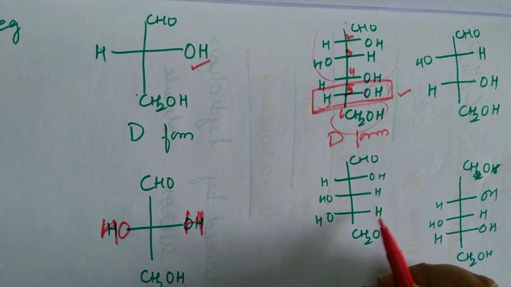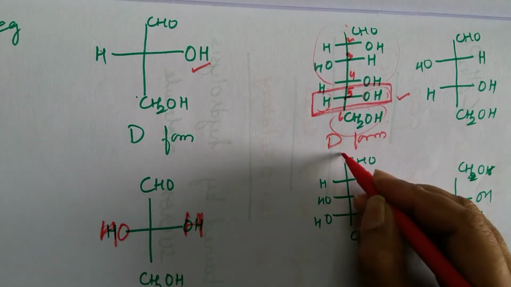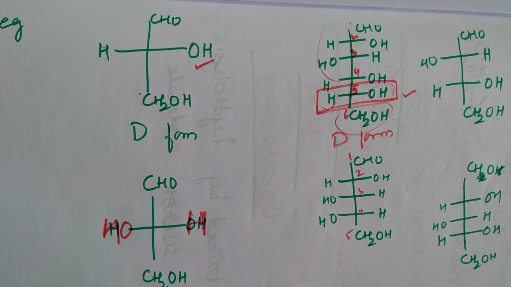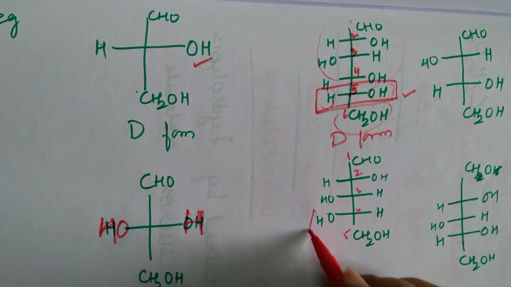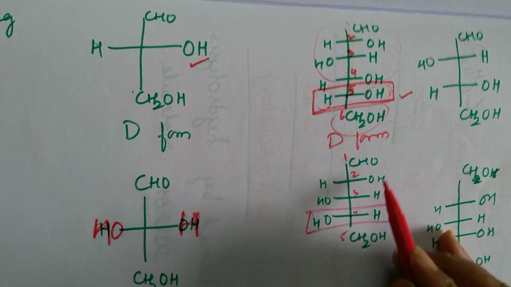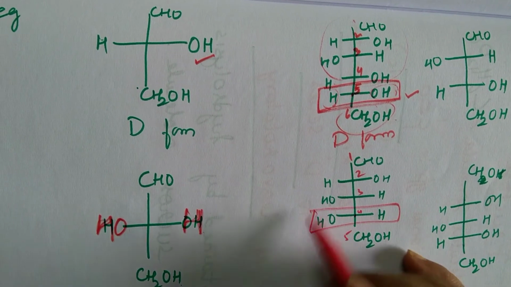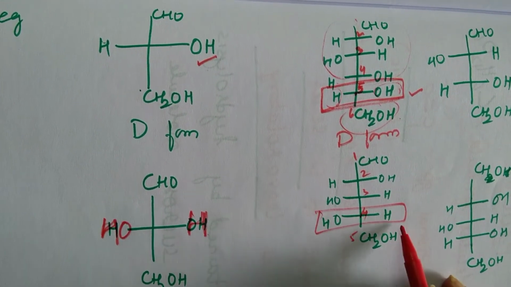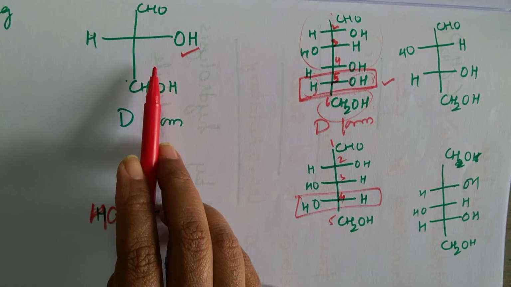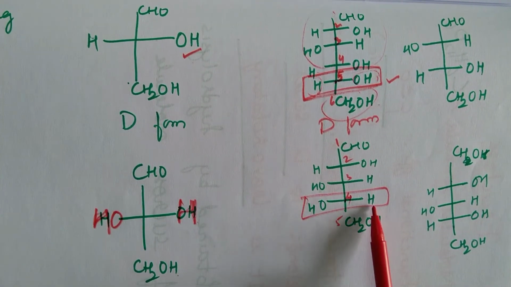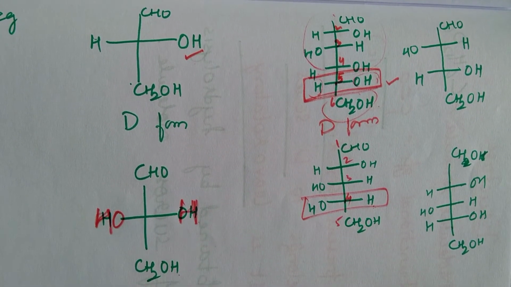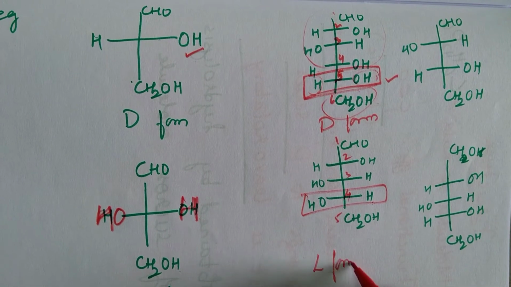Now if I take this molecule, first what should I do? Number the carbon atoms. Okay, I have numbered. Now the highest numbered chiral carbon atom, should it be 4th or 5th? It should be 4th. You understood why? Because a chiral carbon atom is one to which 4 different groups are attached. This is one group, second, third and fourth. So this is the required chiral carbon. So compare it with this one. Does it match? No. On the right hand side, here you have H, whereas in D form you have OH. So what should it be? It is matching with the other one. So it is L form.